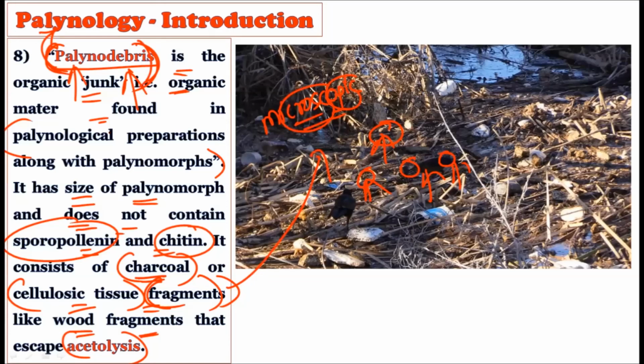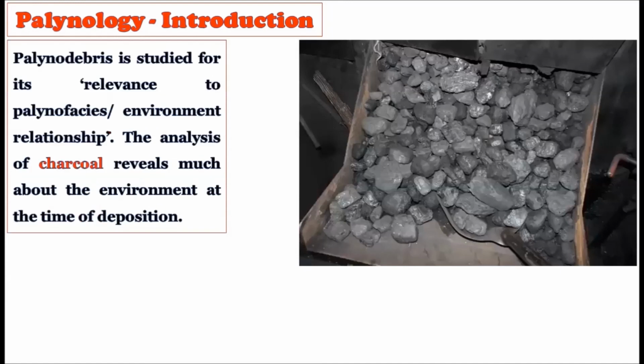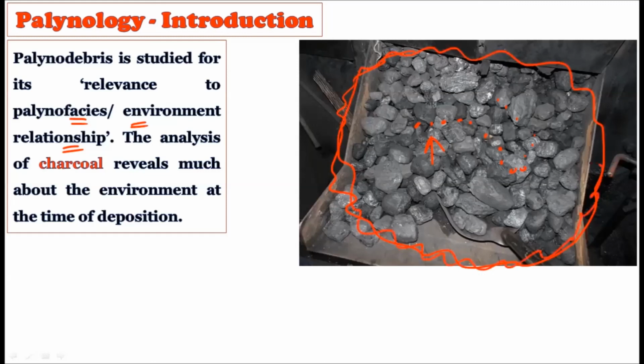Okay, so the palyno-debris are also the source of the microscopic plant material, and these palyno-debris studies will all come under palynology, right? The palyno-debris is studied for its relevance to the palynofacies or the environment relationship. For example, if you study this particular charcoal, and if you come to know that some kind of particles were there in this particular charcoal, then you can actually determine which kind of vegetation were there in the immediate environment of this charcoal.